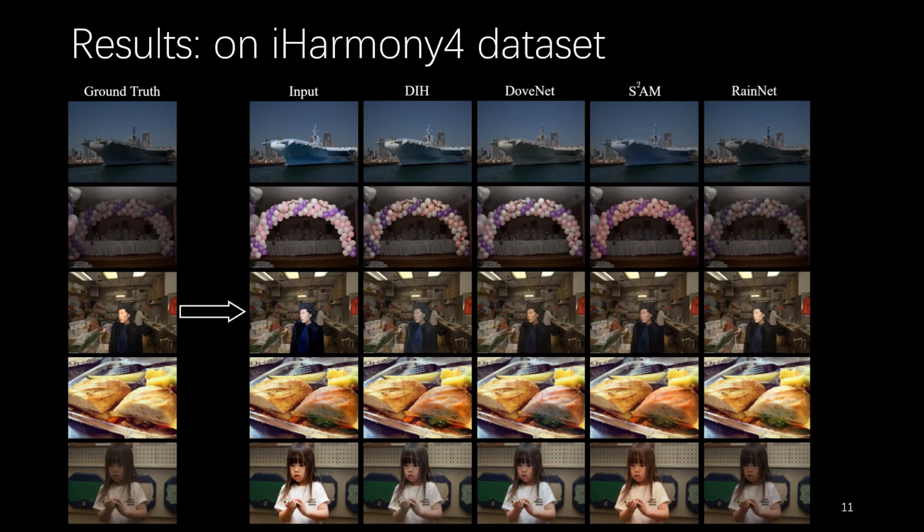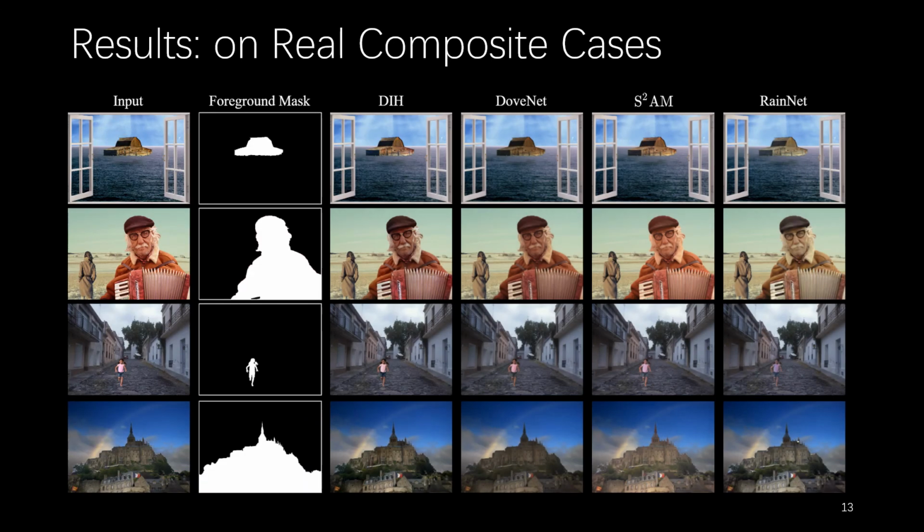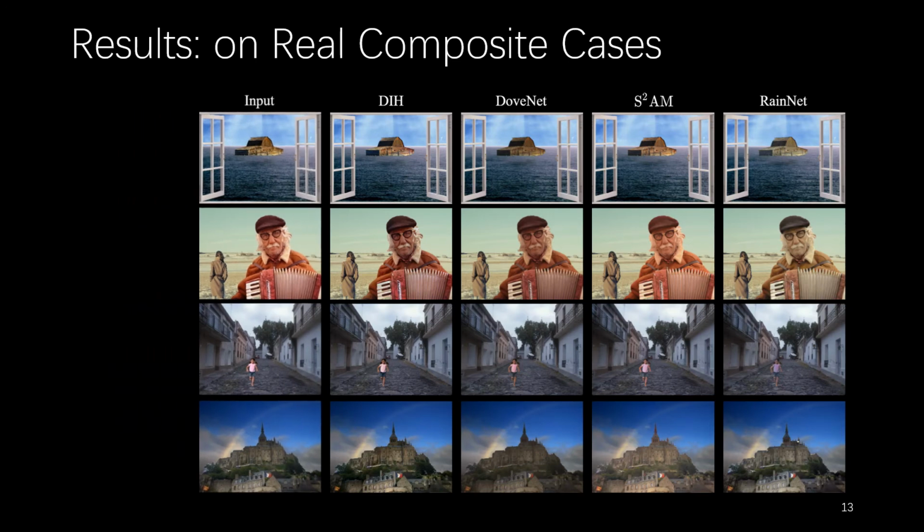This slide gives some examples on the Harmony4 test set. We compare our RainNet to three other competing methods. From the results, we can observe that our approach predicts the best results, which are close to the ground truth images. We also test on another real composite case proposed by Deep Image Harmonization. The foreground objects are pasted onto the background image. The results are favorable to our RainNet in terms of visual style consistency and lighting condition.